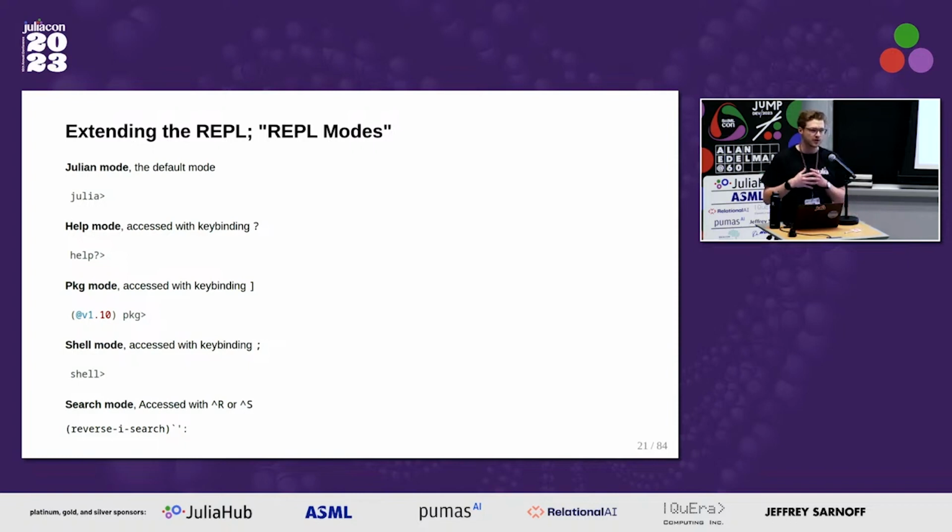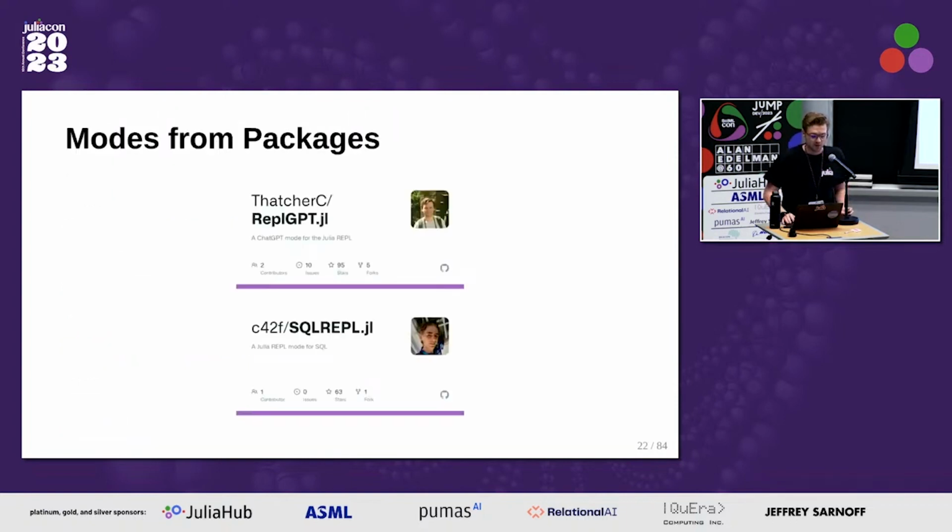And what I want you to draw your attention to here is first that you're accessing these by key bindings, and second, that each mode has a vastly different behavior than any other mode, right? What you can do in the help mode is completely different from what you can do in the Julia mode. So this extends to user packages as well. Most recently, here are two examples. There's REPL GPT, where you can enter a GPT mode, where you can converse with ChatGPT, and SQL REPL, a package which gives you a REPL mode for executing SQL statements, so you never have to leave Julia.